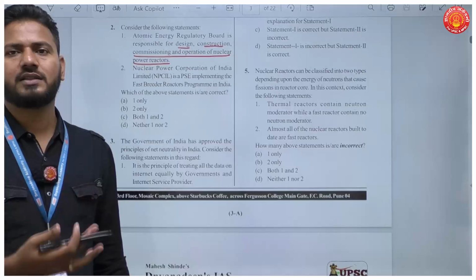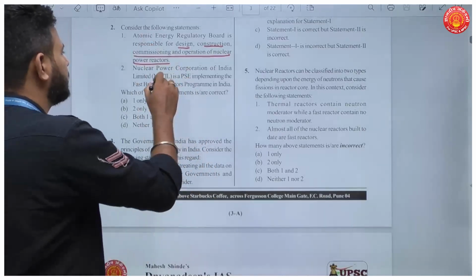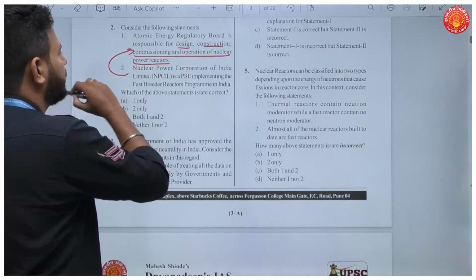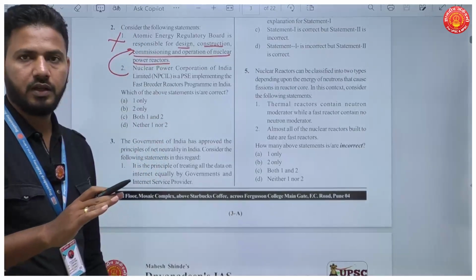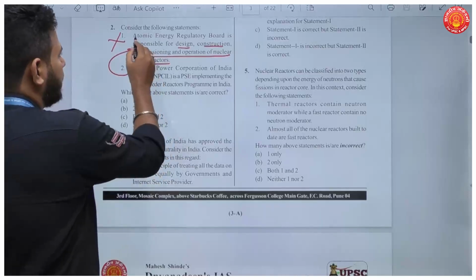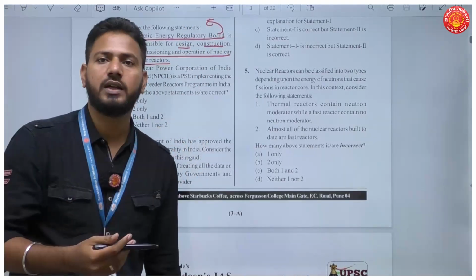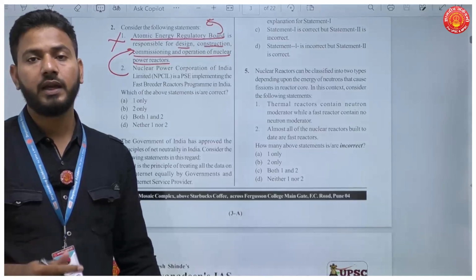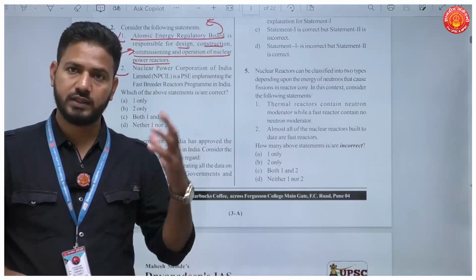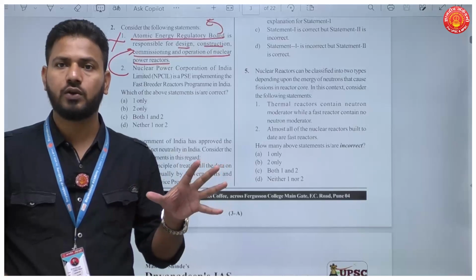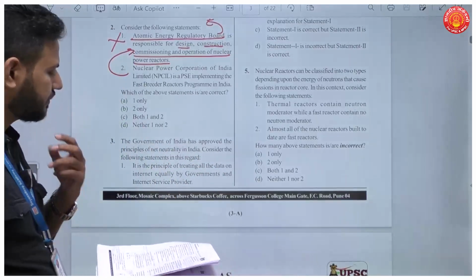This again and again has come up in newspapers. Okay, so Nuclear Power Corporation of India is actually responsible for commissioning and operation of nuclear power plants. So atomic energy is not. So first statement is wrong here. Atomic Energy Regulatory Board is actually concerned with the safety standards of nuclear reactors in India. Okay, so the first statement here would be incorrect. Atomic Energy Regulatory Board was established way back in 1983 and is headquartered in Mumbai. Okay, so just know these additional things about this.